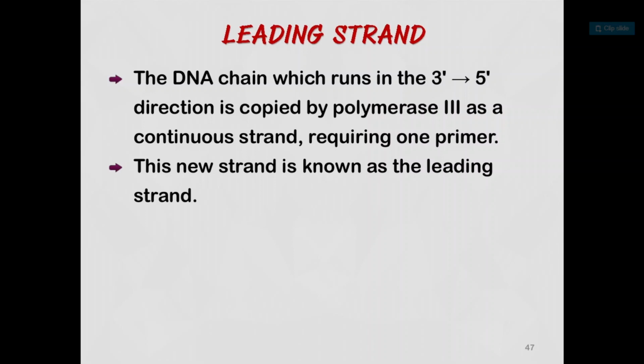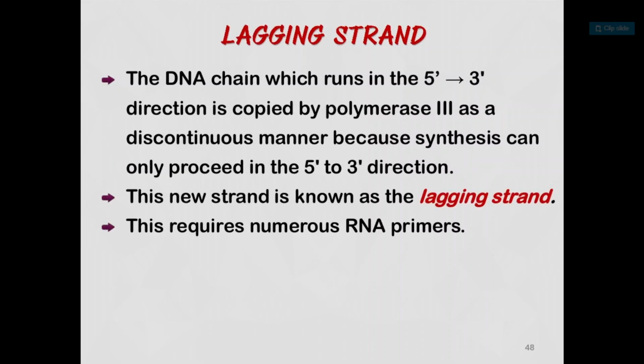Then leading strand: the DNA chain which runs in the 3' to 5' direction is copied by polymerase 3 as a continuous strand requiring one primer. This new strand is known as the leading strand. Now lagging strand: the DNA chain which runs in the 5' to 3' direction is copied by polymerase 3 in a discontinuous manner because synthesis can only proceed in the 5' to 3' direction.